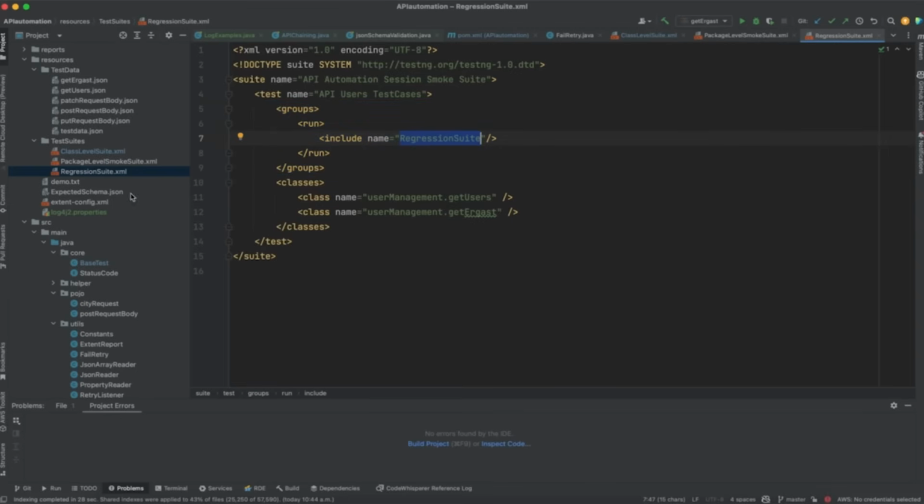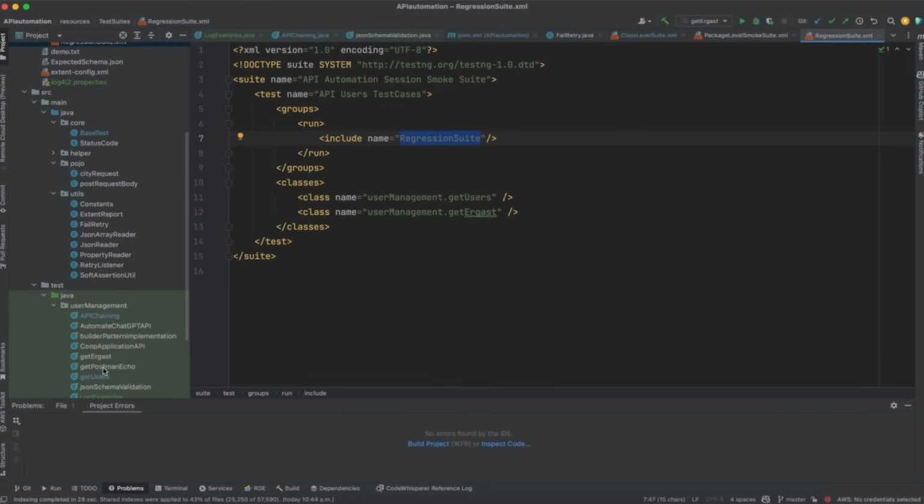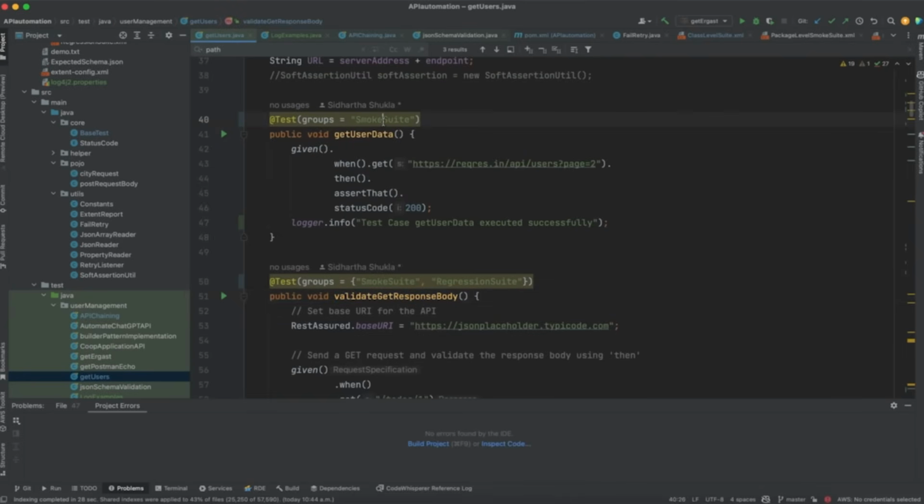For example, this one, regression suite. So you have multiple suites, right? Regression suite.xml, smoke suite.xml. So tell them that we have multiple .xml files, for example regression suite.xml and smoke suite.xml, and in each XML we use the groups tag, run, include name, the tag that we have used. Just pay attention. This tag should be exactly the same as what you have used over here.